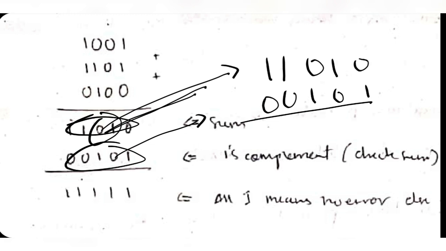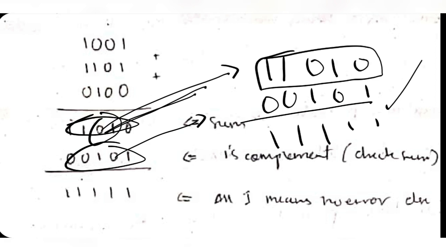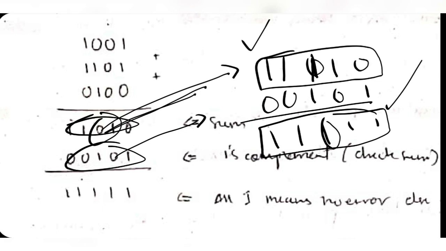This will be added at the receiver's end, and if all the bits are 1, that means an error has not happened. Suppose that instead of 0 it became 1, then what we get is 0, right? So this is not all 1. In that way we can verify whether the data received is the same as the sender's sent data, or it has changed.